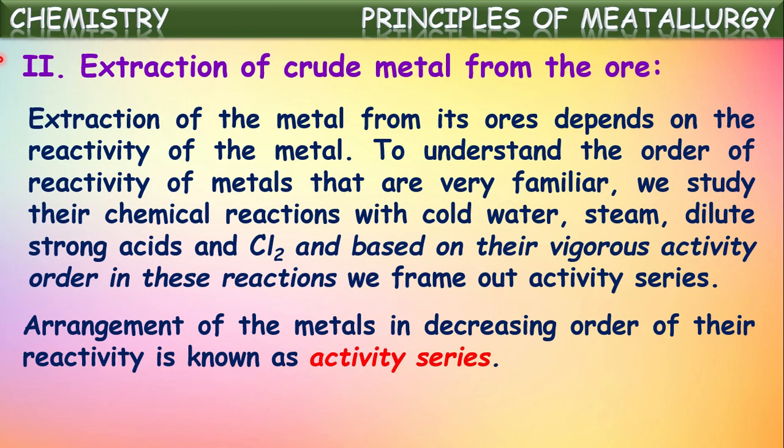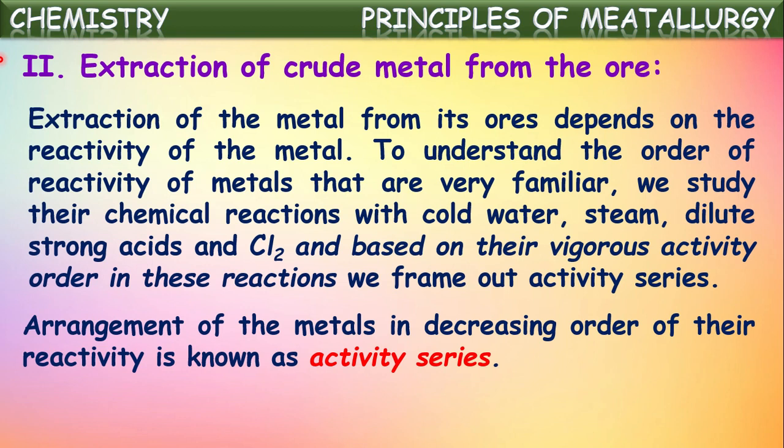In the earlier sessions we have seen that, most broadly, all these metals can be categorized into three parts. One is the highly reactive metals group, the second is the moderately reactive metals, and the third group is the least reactive metals.